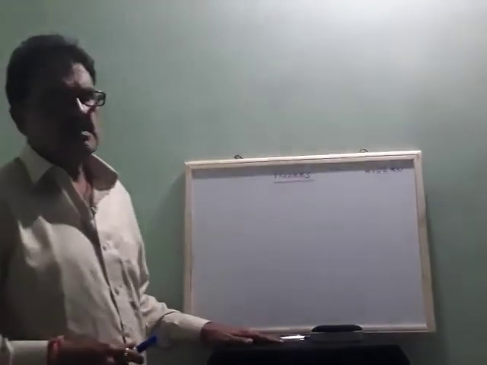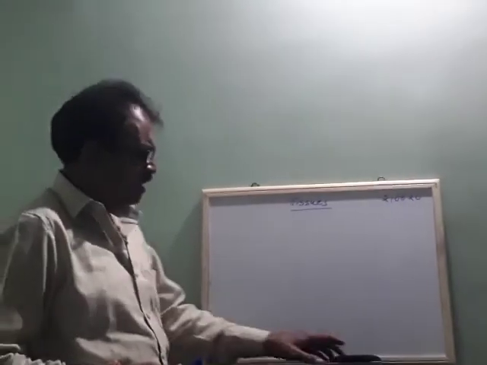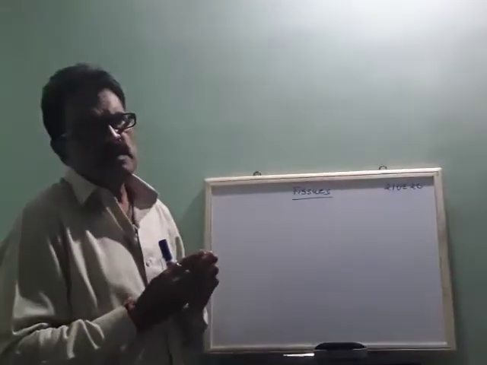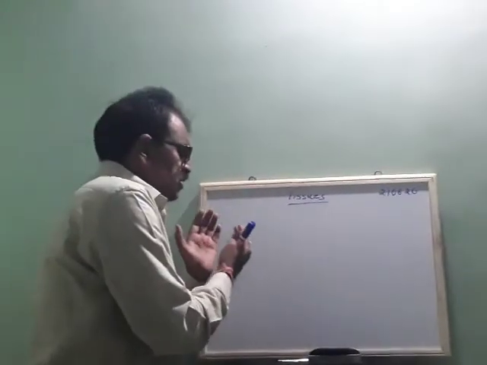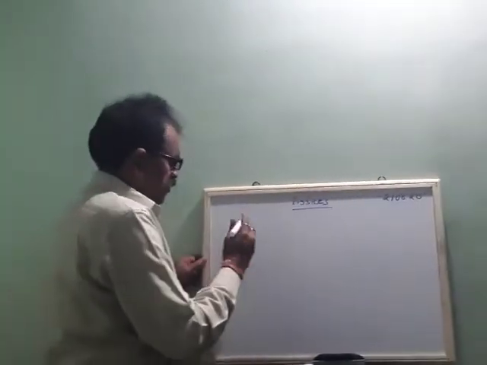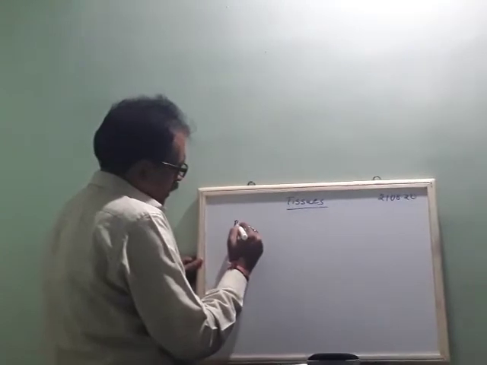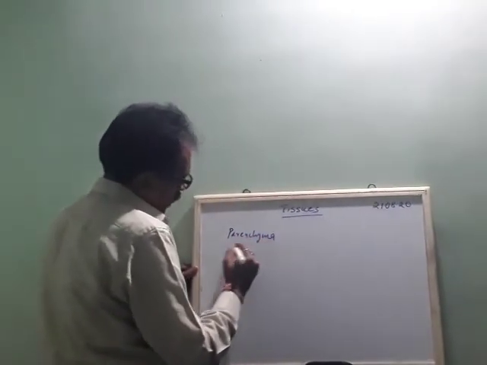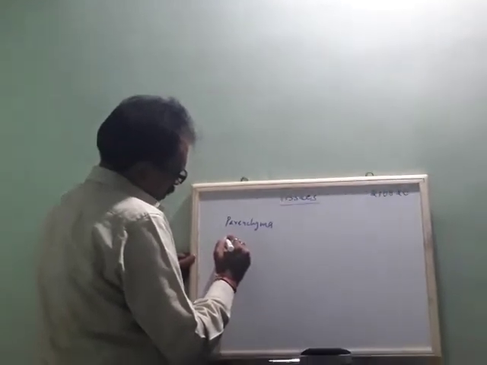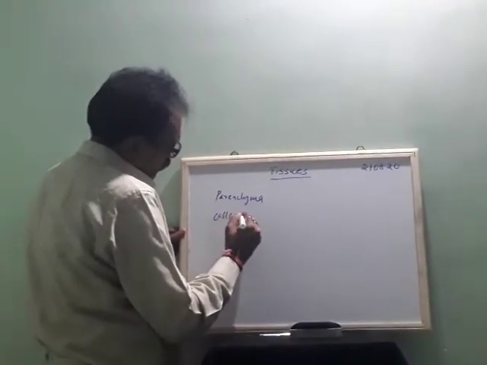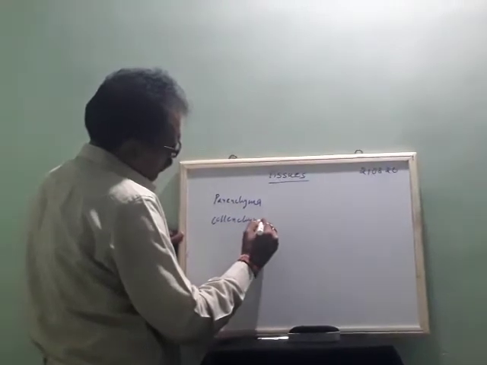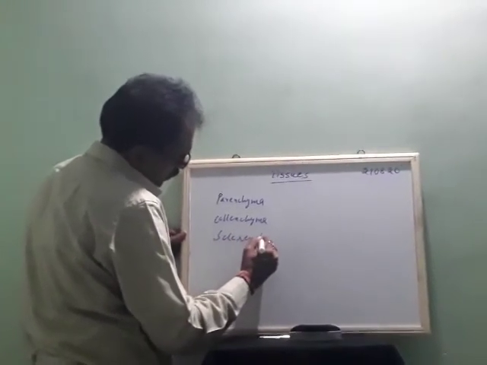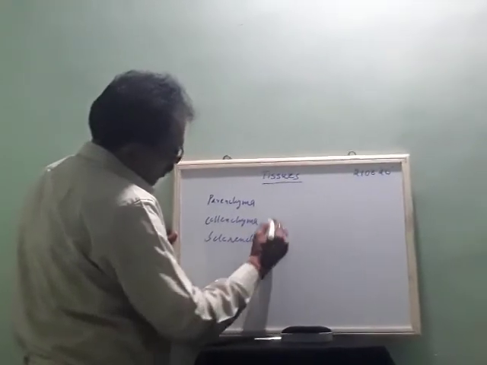Okay, I was discussing simple permanent tissues. Generally, simple permanent tissues are made up of the same type of cells. I told you simple permanent tissues are parenchyma, collenchyma, and sclerenchyma.